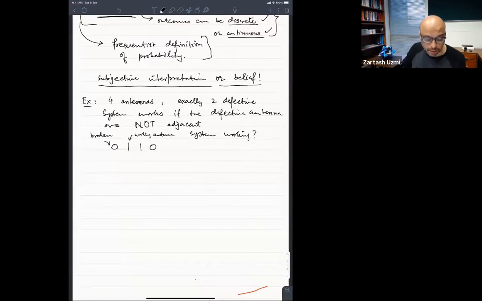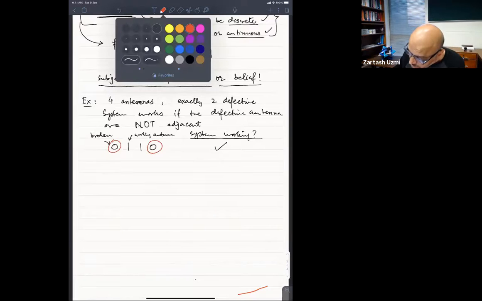Single antenna काम कर रहा है. So the system is working? The system is working. Why? Because these two broken antennas, this guy here, and this guy here, these two broken antennas, they are not adjacent to each other. If they are not adjacent to each other, then the system will be working.